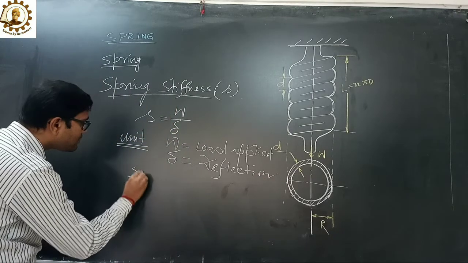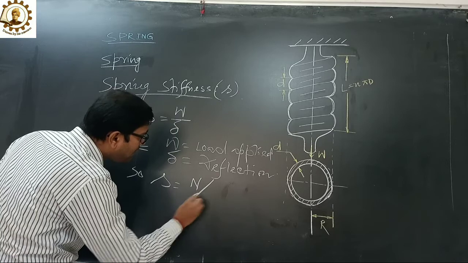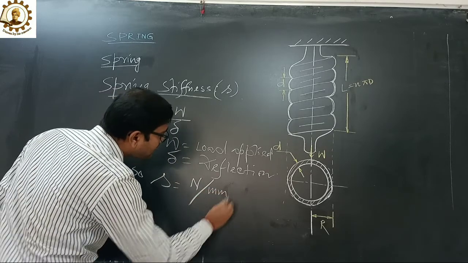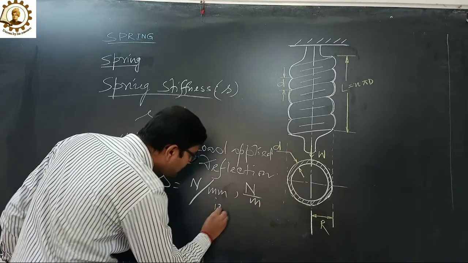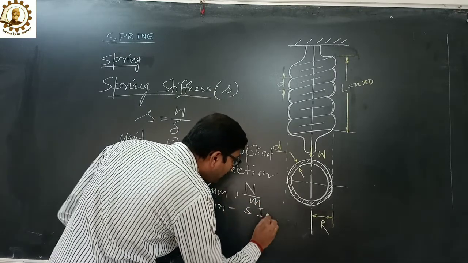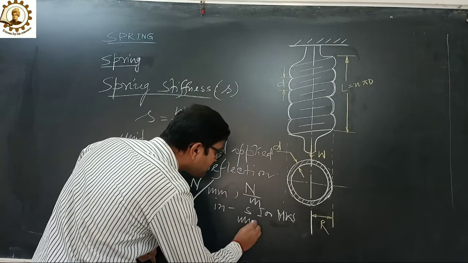So S equals Newton per millimeter or Newton per meter in SI or MKS unit.